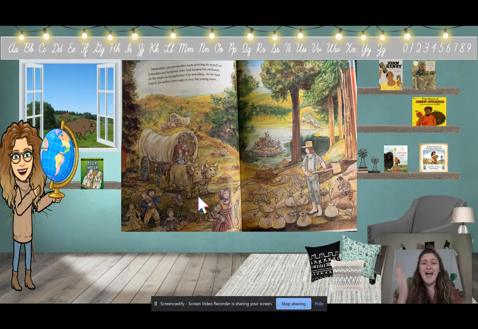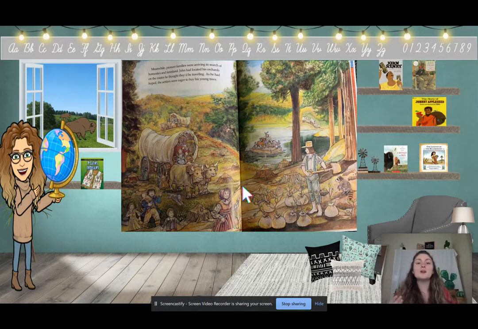We are going to use evidence from both texts, The Story of Johnny Appleseed by Aliki and Johnny Appleseed by Stephen Kellogg, to help us understand the legend, the message, and the life lesson behind the story of Johnny Appleseed's life. So here's what we're going to do. We are going to look at illustrations and the text of both books, and we are going to compare them to find what is the same and what is different.